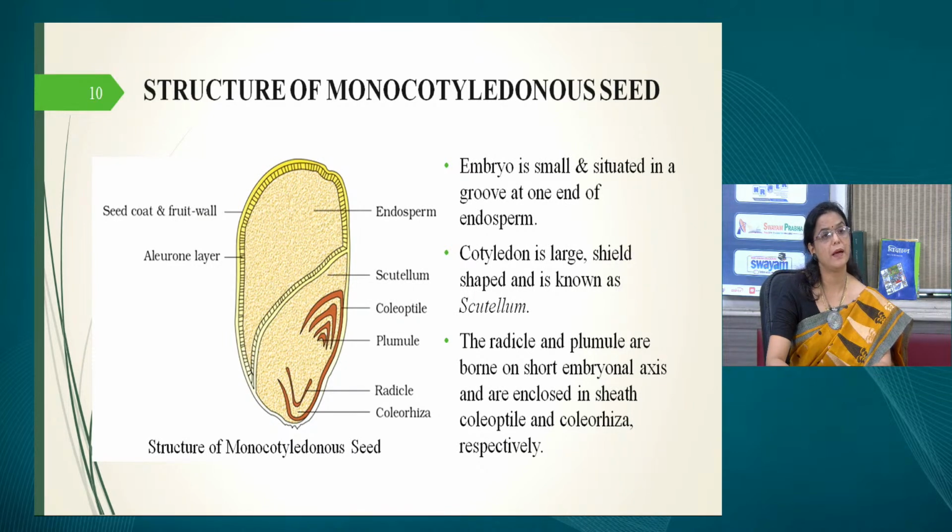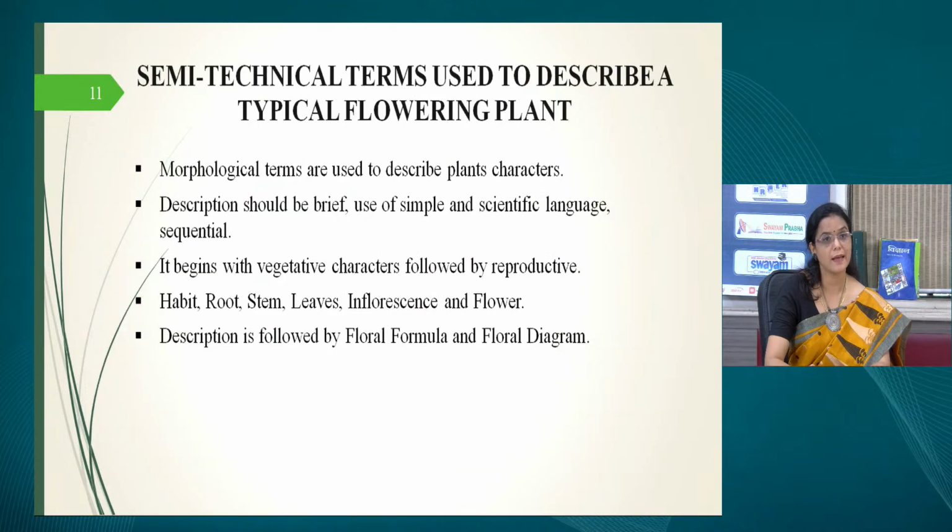In wheat, the endosperm cells are rectangular and the nucleus is very prominent, and the complete layer of endosperm can be easily seen under a microscope. Then you have the wall layer, the seed coat and the fruit wall, which is fused. So this is a typical section if you cut it longitudinally. This is what you will observe, and this is how a monocot seed appears diagrammatically. This is a diagrammatic representation.